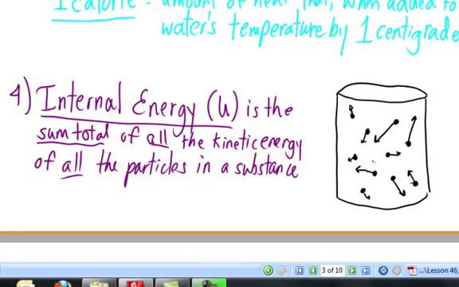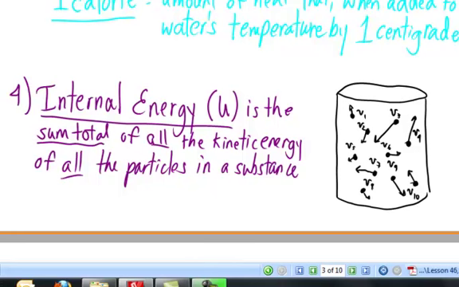Suppose that particle number 1 has a speed of v1, and particle number 2 has a speed of v2, and particle number 3 has a speed of v3, and so forth all the way through particle number 10 with a speed of v10. The kinetic energy of the ith particle is going to be given by 1/2 m vi squared.